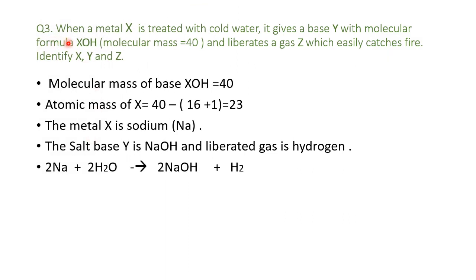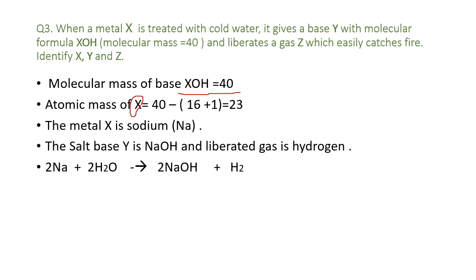Question number 3. When a metal X is treated with cold water, it gives a base Y with the molecular formula XOH and whose molecular mass is 40, and liberates a gas Z which easily catches fire. Identify X, Y and Z. For this, children, first of all, you go for the given molecular mass of XOH as 40. So first you can identify the mass of X.